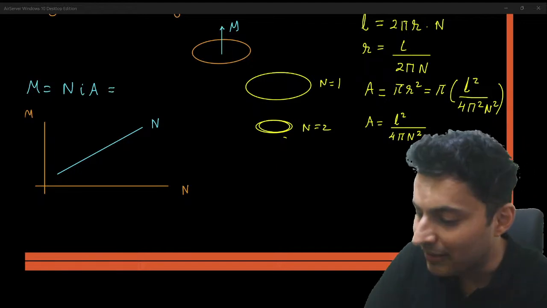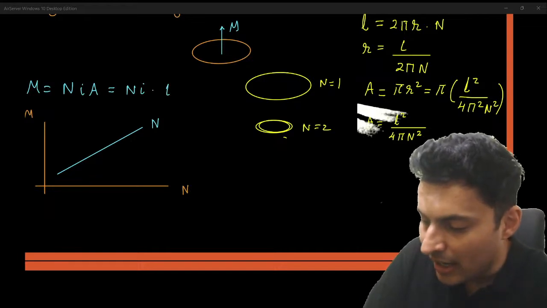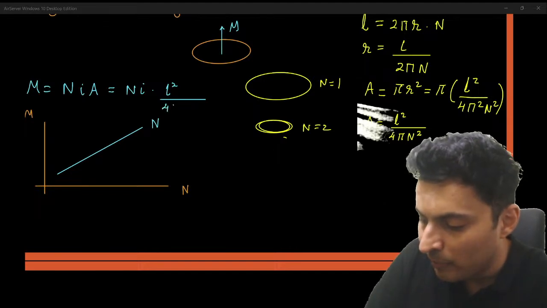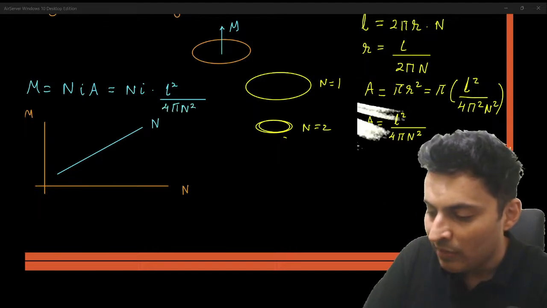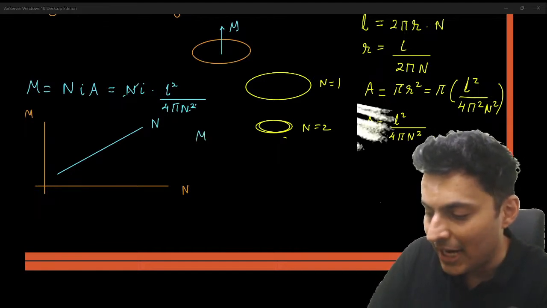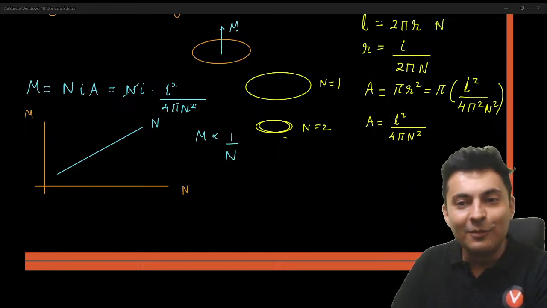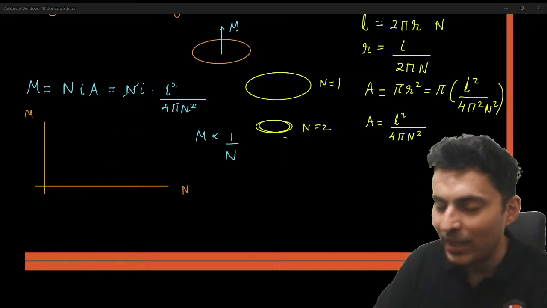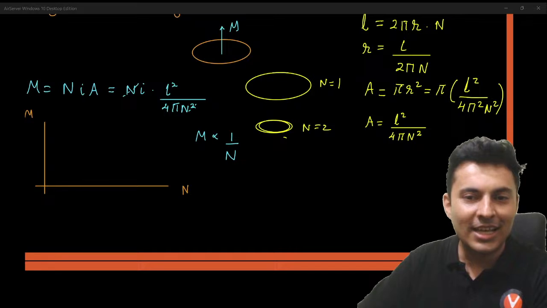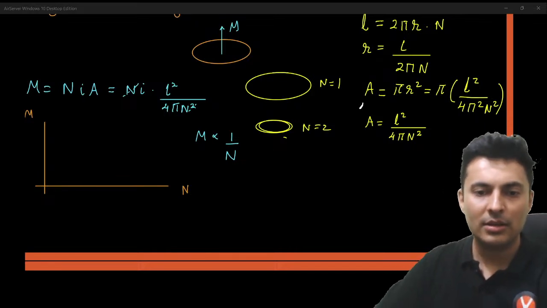If I substitute that over here, number of turns into current, and instead of area I put L square divided by 4 pi n square, one of the n here and one of the n over here got cancelled, and the magnetic moment will be inversely proportional to n. So what will I get, my dear students? The entire problem only changed. Can you see that? Okay.